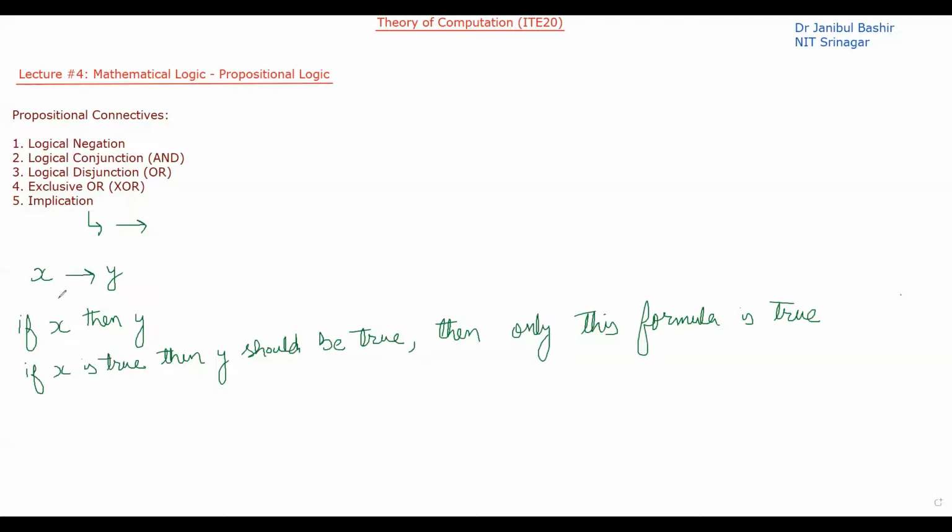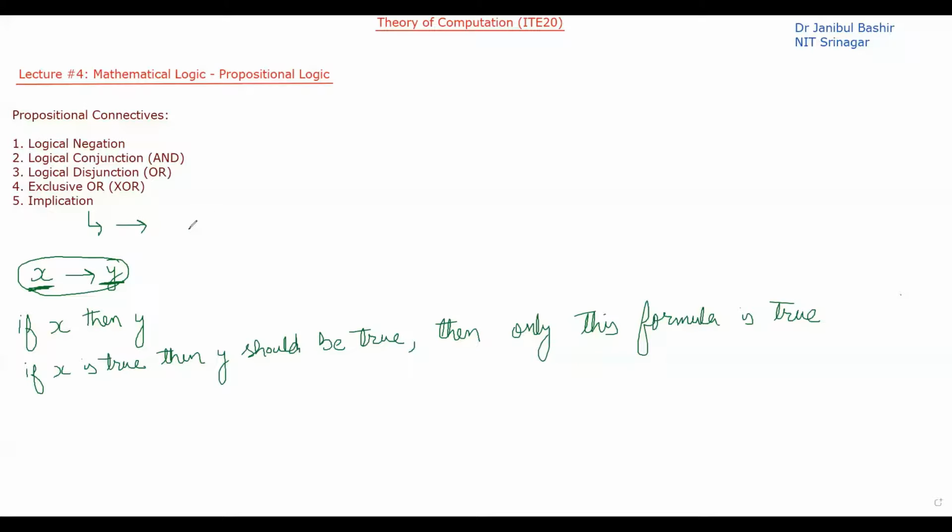So what does that mean? It is saying that if this is true, then this should also be true, then only this particular formula will be true. Now if X is false, are we saying anything? No. So that means if X is false, Y can be anything, false or true. It won't change the validity of this particular statement. That means this particular statement will be true.